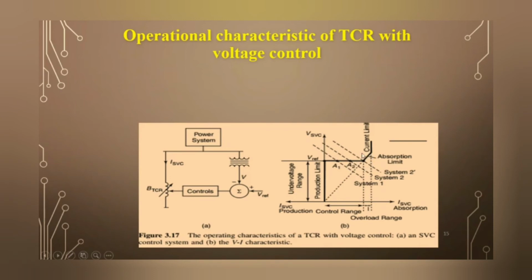This is your absorption limit of a TCR, and after that limit, sometimes the current limit is hit because of the firing, the maximum current limit is saturated, and at that time the voltage is increasing. So this is a complete VI characteristic.